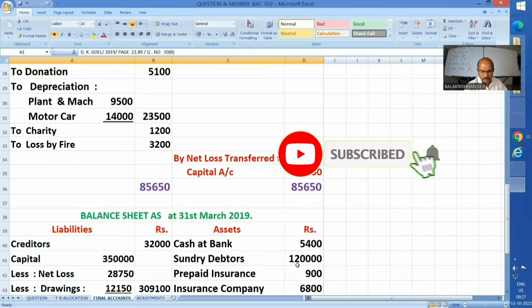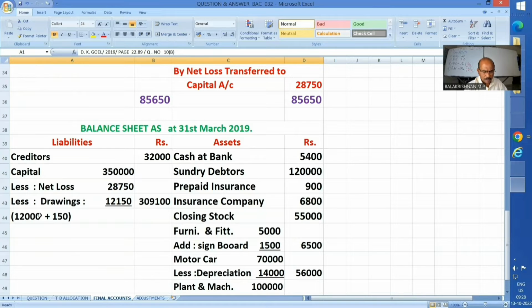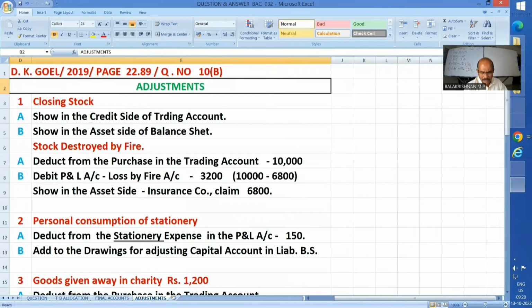What do we have to do? We have to reduce it from the capital. Okay, and there is drawings of 12,150 as shown. How 12,000 has been given in the question. 150, whatever is in the adjustment, personal consumption, we are showing, add to the drawings for adjusting capital in the balance sheet.